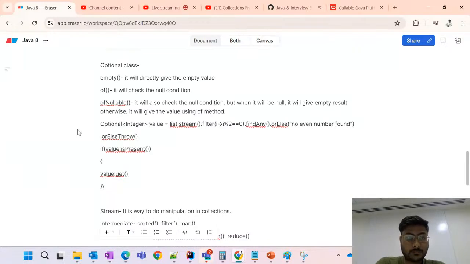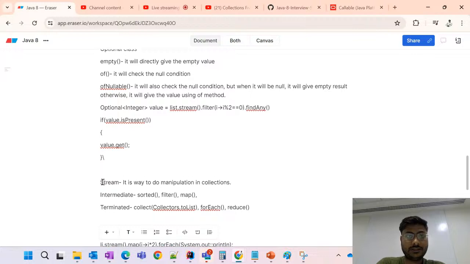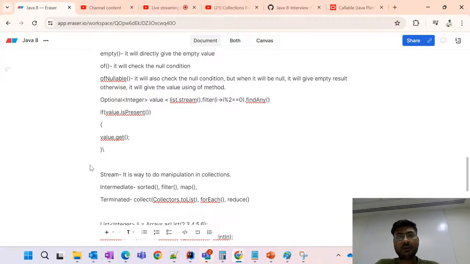And also suppose we have got the value from here and we don't want to do this, so we can directly check the condition with the value. If value dot isPresent, if it is present, then value dot get. Otherwise you can do any kind of things, like throw the exception, we can do it easily.